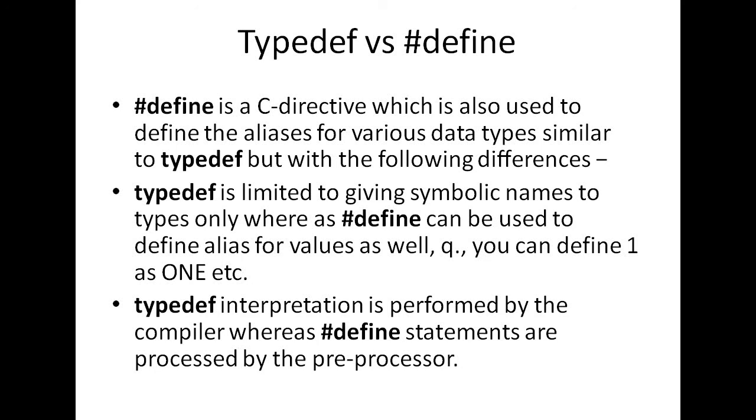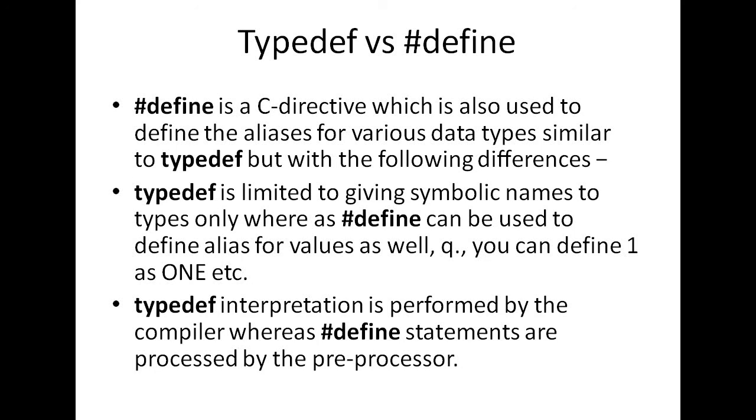But what is the difference? The first and most important difference is that the care of typedef is taken by the compiler, but the care of #define is taken by the preprocessor.